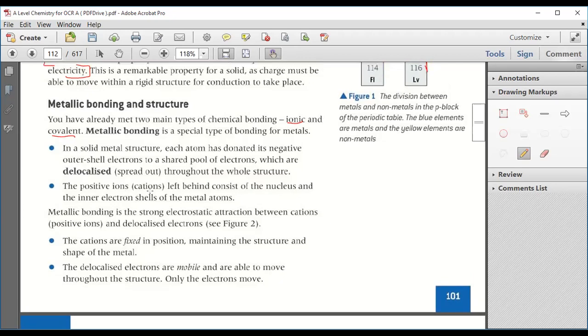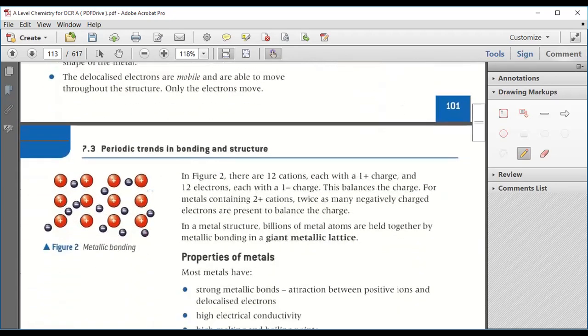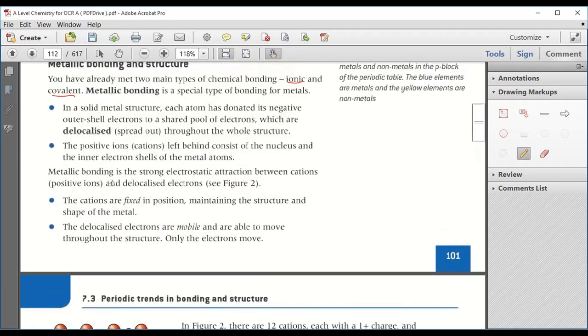You can see figure number 2. Now see, these atoms have positive charge, and these positive charges are in a pool of electrons, and therefore they have strong forces of attraction. The cations are fixed in position, maintaining the structure and shape of the metal.